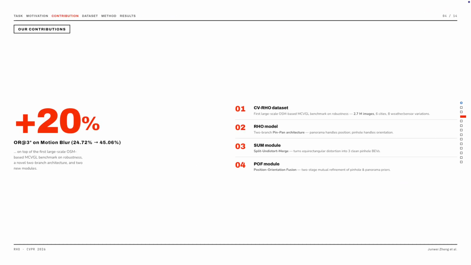To address these gaps, we make four contributions. First, we introduce CVPR, the first large-scale benchmark for robust OSM-based metric cross-view geolocalization, with 2.7 million images across 8 conditions. Second, we propose the RHO model, a two-branch pin-pan architecture. Third, the SUM module, which handles equirectangular distortion. And fourth, the POF module for fusing position and orientation.